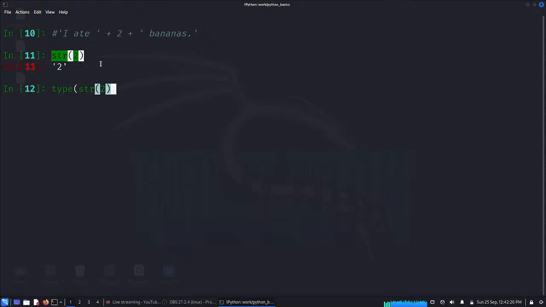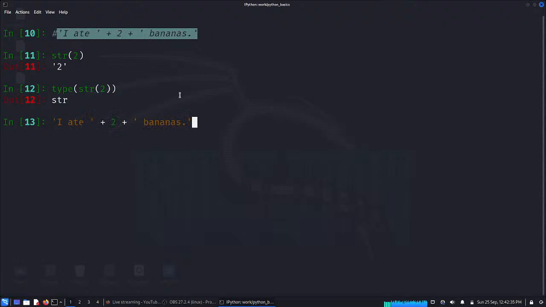What is this thing? Let us see. It's a string object. So now I can take this and pass 2 to str, and let's see if that works. Yes, now it works, right?